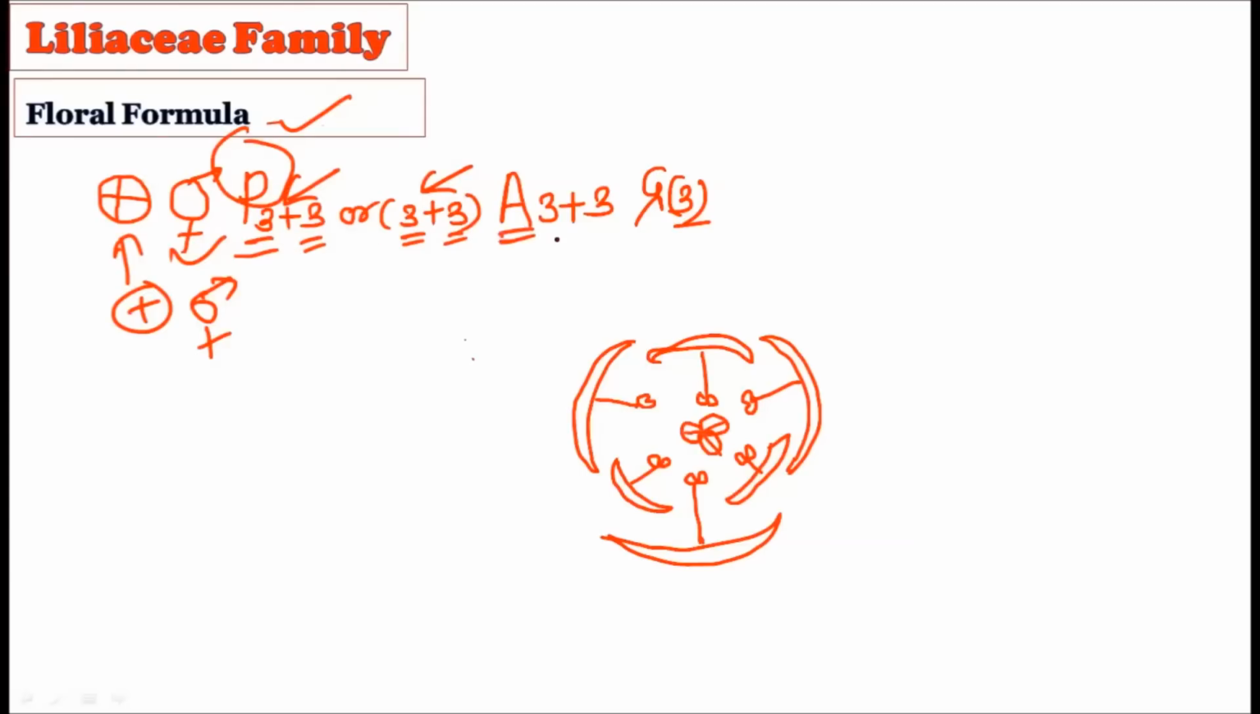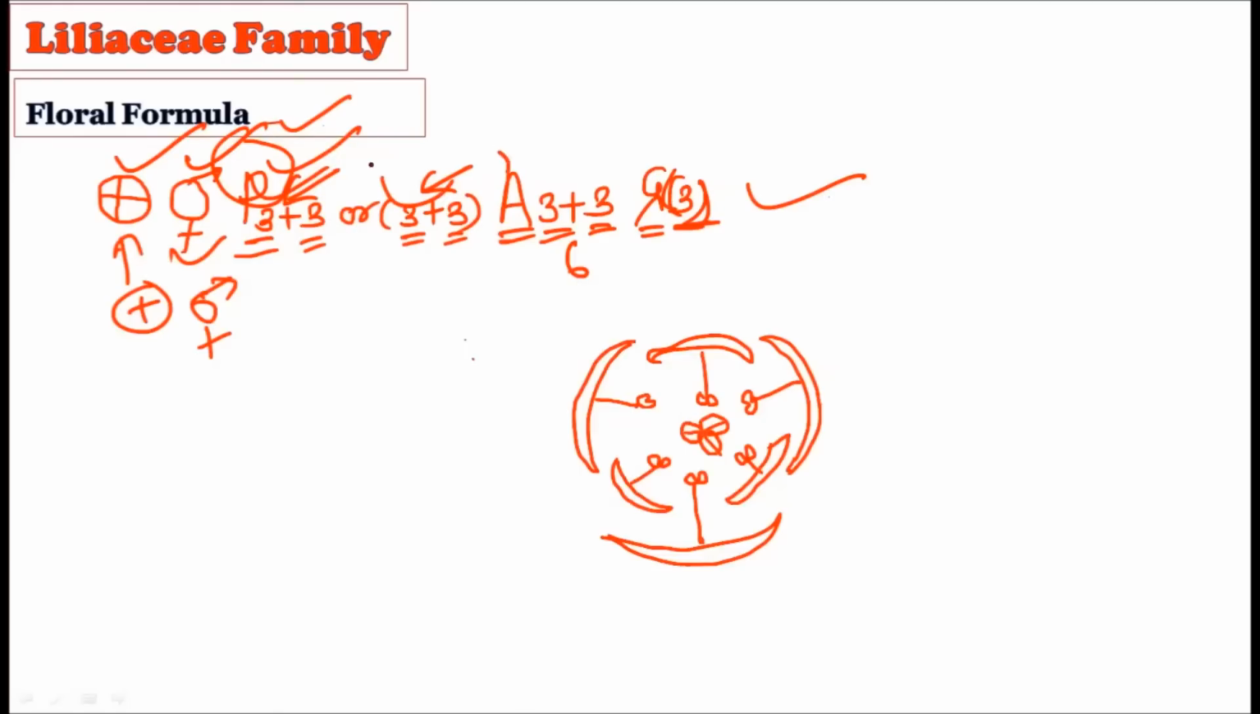Then how is the androecium? Total 6, 3+3 condition is there. And how is the gynoecium? Gynoecium is tricarpellary, that is, 3 carpels are there, and they are syncarpous, fused with one another, with the ovary superior. So this type of floral formula is found in the Liliaceae family, where you will find an actinomorphic flower, bisexual flower, perianth arranged in 3+3, that is 6 tepals. They may be free, they may be fused. Androecium is 3+3, and gynoecium is tricarpellary and syncarpous and ovary is superior.